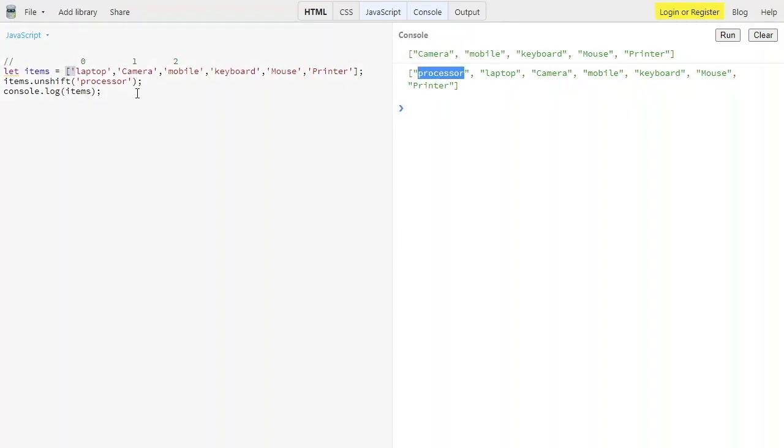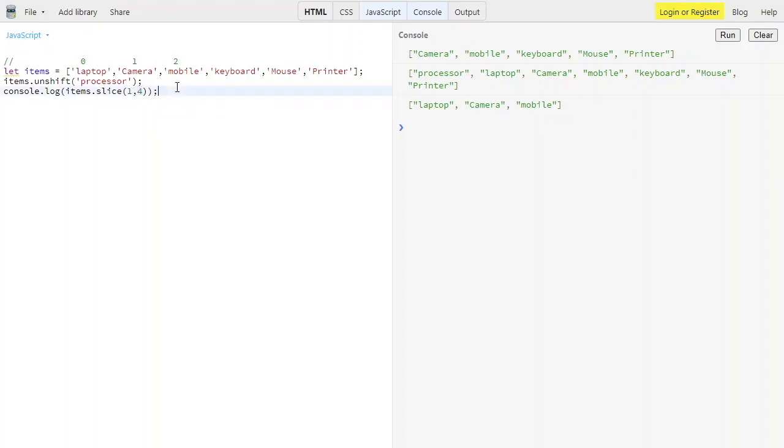We also have slice. Let me show you, items.slice. We can write items.slice(1, 4). Try to run this, and you get only that slice, where 1 is inclusive and 4 is exclusive. That means we get the data at index 1, but the data at index 4 is not included in the new array.